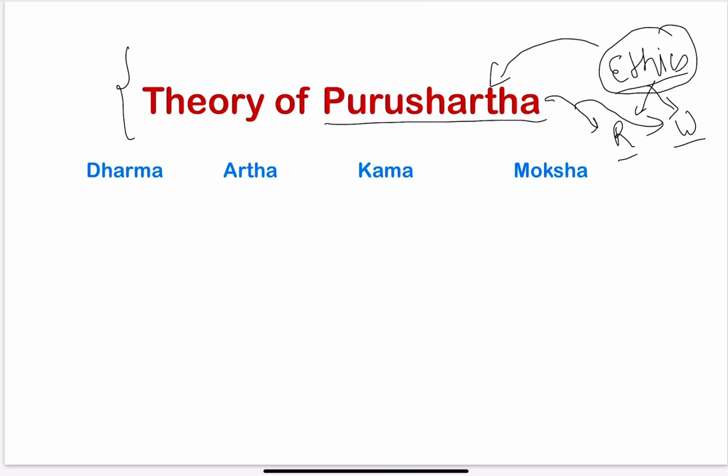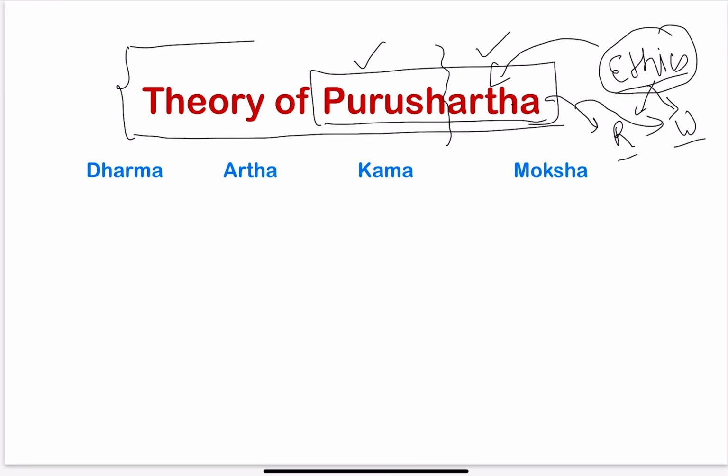Let us first understand the meaning of this word Purushartha. Purushartha is made up of two words: first is Purush and then we have Artha. Purush means man and Artha means goal. So Purushartha means the goal of a man's life, the purpose of a man's life, the objective of a man's life. In short, this theory tells a man how he should lead his life, a life of dharma or a life of moral conduct.